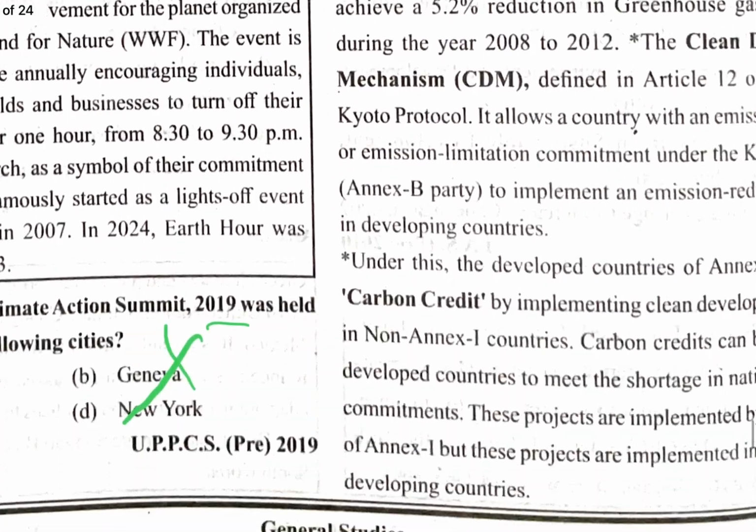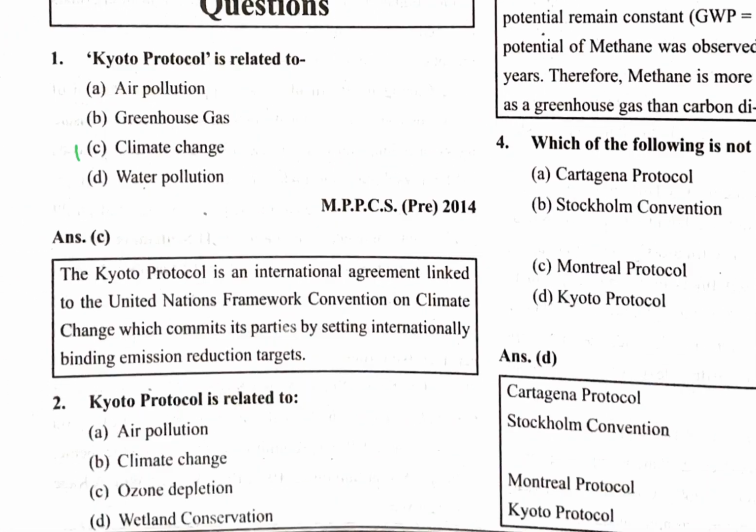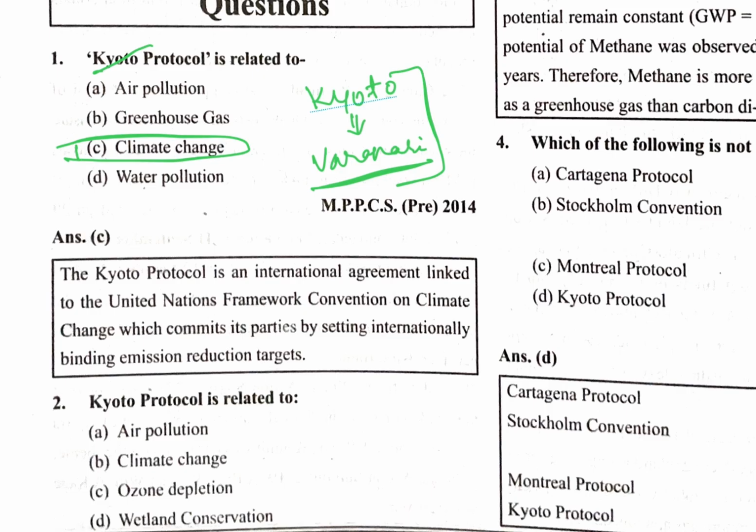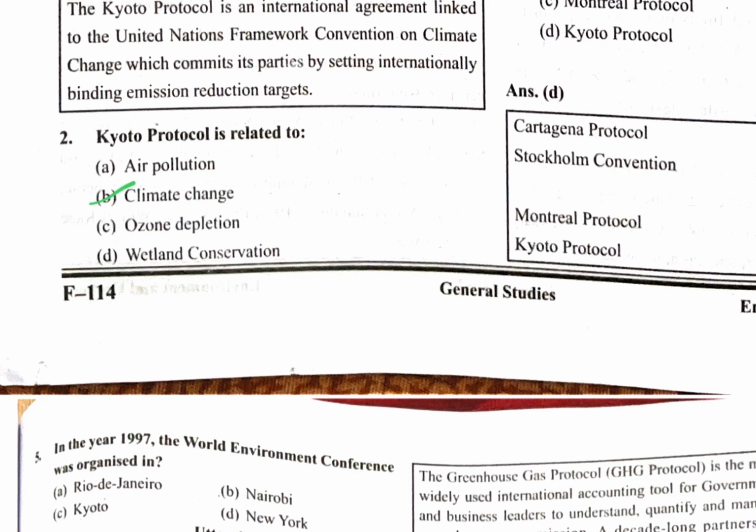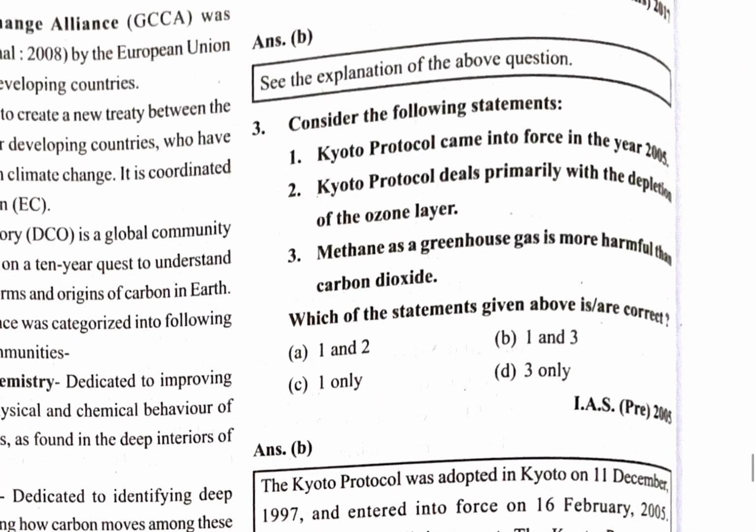Kyoto Protocol is related to climate change. Kyoto is a place in Japan, and Varanasi is termed as Kyoto. These are the terms used for climate change. Kyoto Protocol is related to climate change. Consider the following statements. Kyoto Protocol came into force in the year 2005. Kyoto Protocol deals primarily with the ozone layer. No, it deals with climate change.